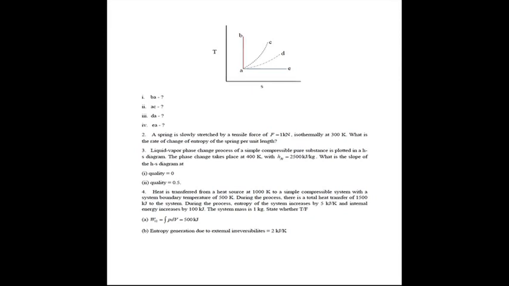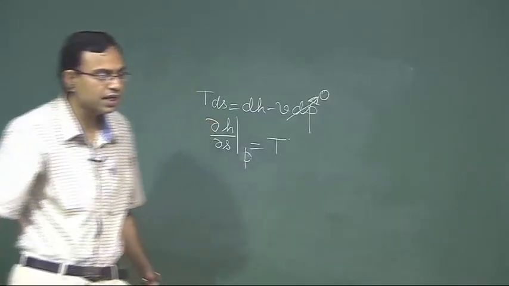Entropy of the system increases by 5 kilojoule per Kelvin and internal energy increases by 100 kilojoule. The system mass is 1 kg. State whether the following is true or false. The work done equal to integral PdV equal to 500 kilojoule and entropy generation due to external irreversibilities is 2 kilojoule per Kelvin.